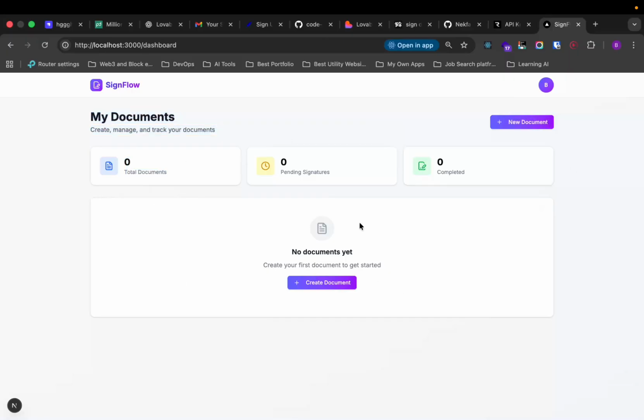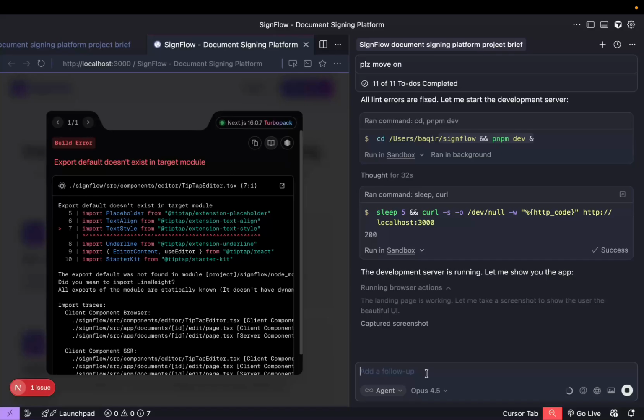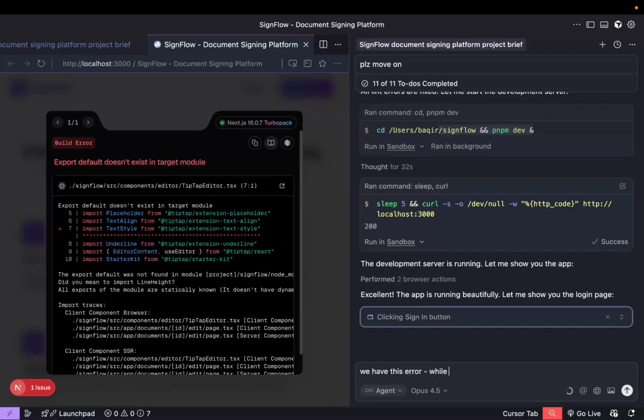So we're going to create a new document. I'm going to create a new document for ourselves. And you see that we have this error. So I'm going to copy this error, and then I'm going to paste it to AI. I'm going to say we have this error while